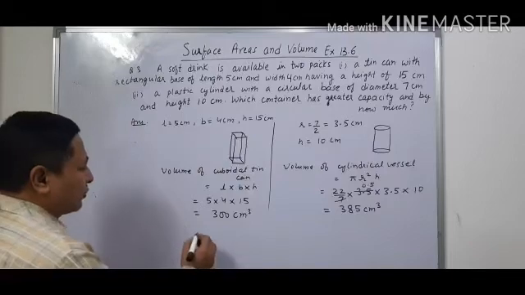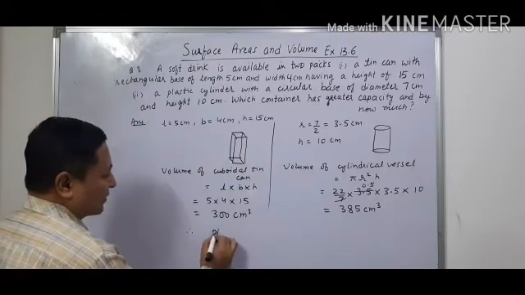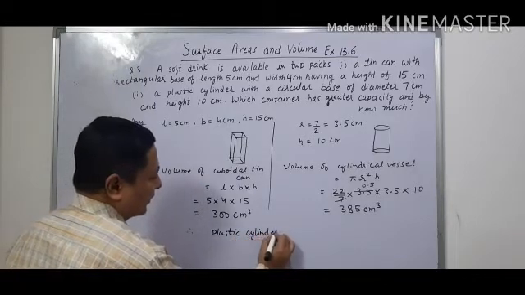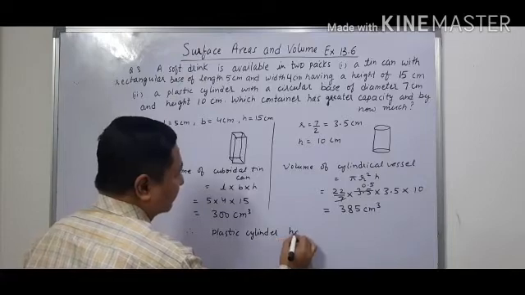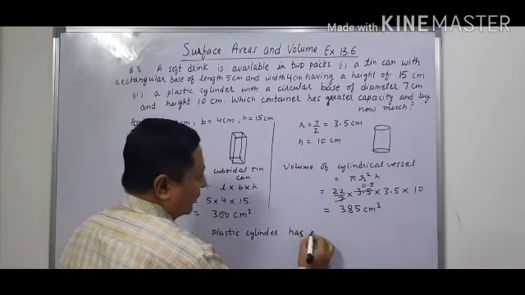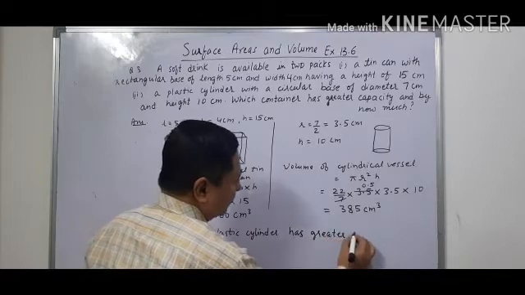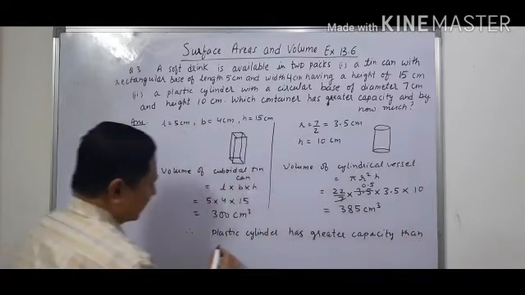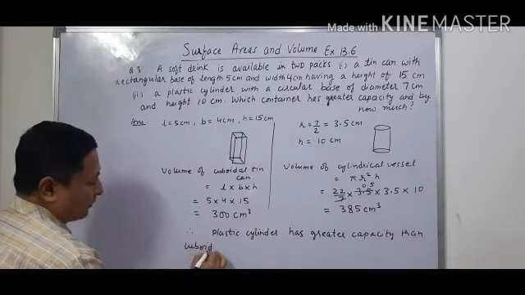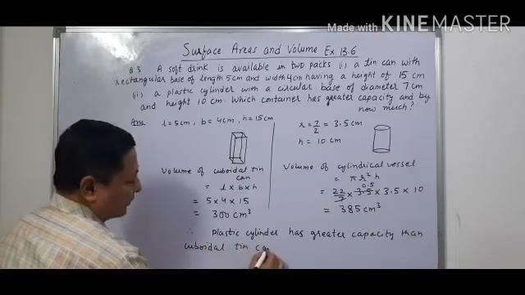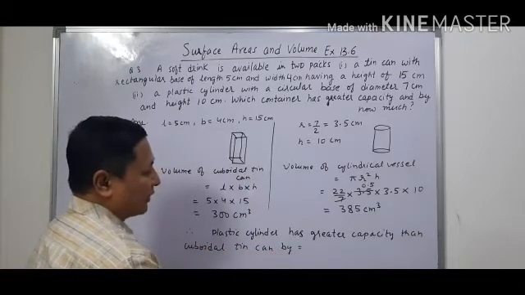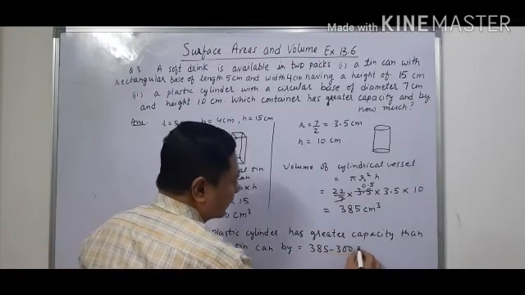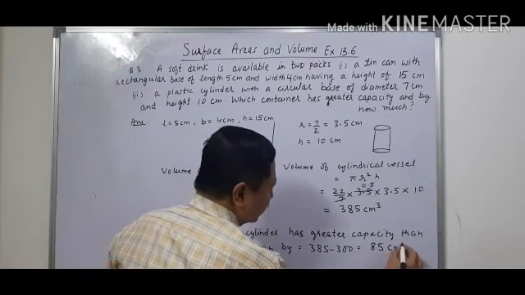Therefore, the plastic cylinder has greater capacity than the cuboidal tin can by, we calculate 385 minus 300, that is 85 centimeter cube.